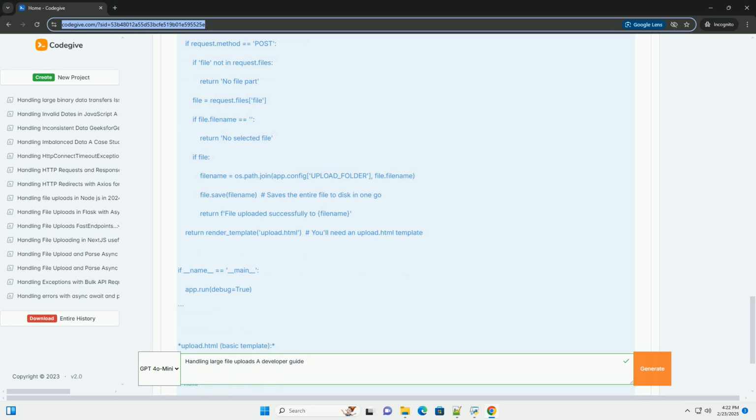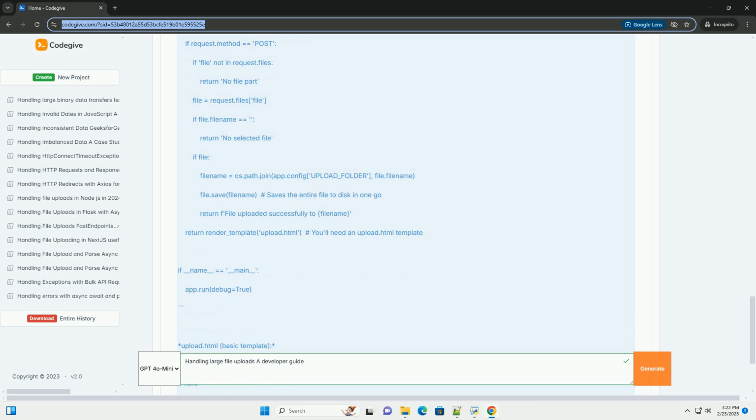Five, secure storage: store uploaded files in a secure location with appropriate access controls. Avoid storing files directly within your web application's public directory. Use a dedicated storage service like S3 or Azure Blob Storage. Six, authentication and authorization: require users to authenticate before uploading files. Implement proper authorization to ensure that users can only upload files to authorized locations. Seven, regular security audits: conduct regular security audits of your file upload system to identify and address potential vulnerabilities.